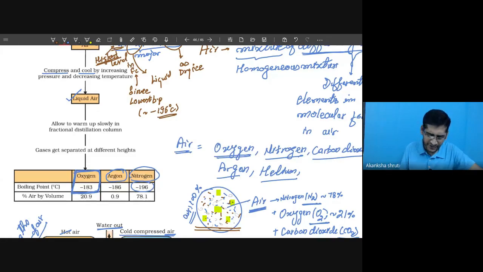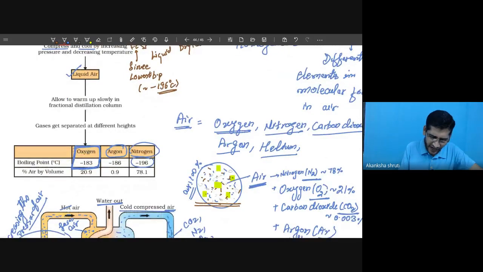Cooling means decreasing temperature, and compression means increasing pressure. The same thing is written here: by increasing pressure and decreasing temperature. Now this is allowed to expand or slightly warm up. It is not heated. Heating means you are supplying external heat. No, you are just allowing it to expand or warm up, like taking ice from your fridge and placing it in the normal atmosphere.